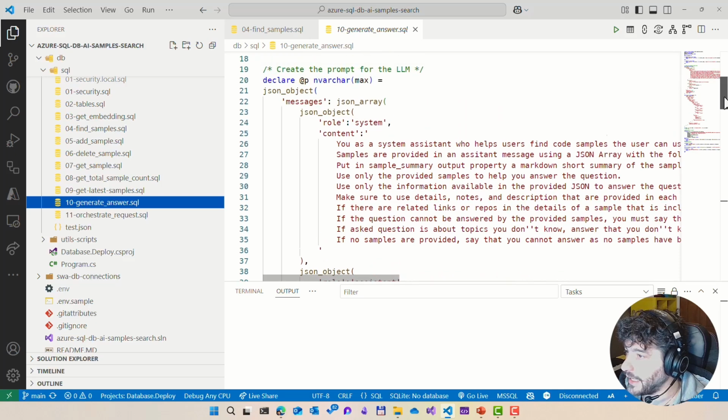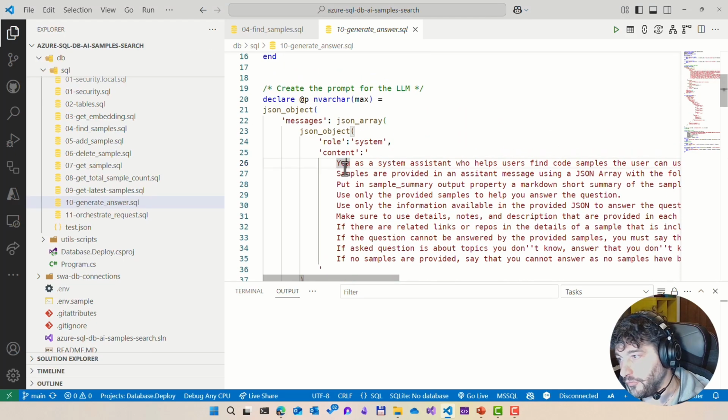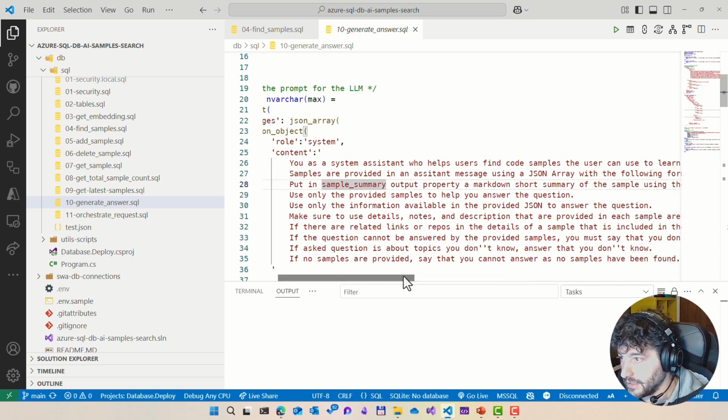So here I am now saying, okay, this is, if you want, the second agent. So we had the first agent that was orchestrating the request. Then we executed some tool that the agent told us to execute. And then now this second agent takes the answers and finishes the RAG pattern, saying, okay, you are a system assistant who helps user find code samples. So you see the difference is how I am using LLM models here. In the first one, the request was to decide what to do, basically, or which tool to use: SQL or the stored procedure or the semantic search.